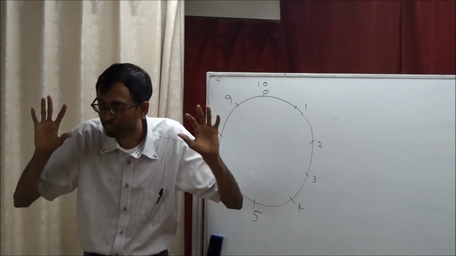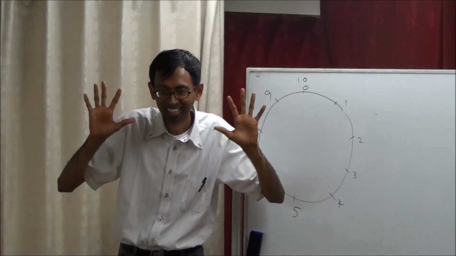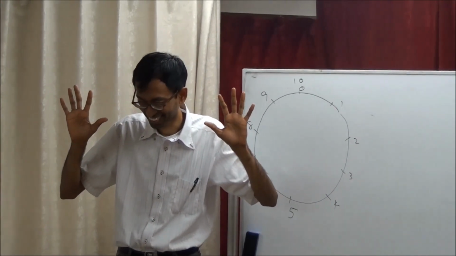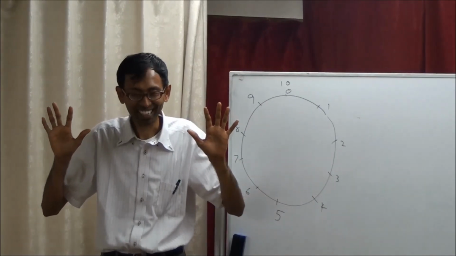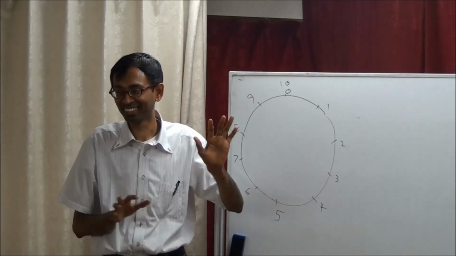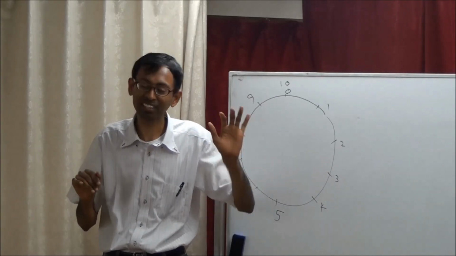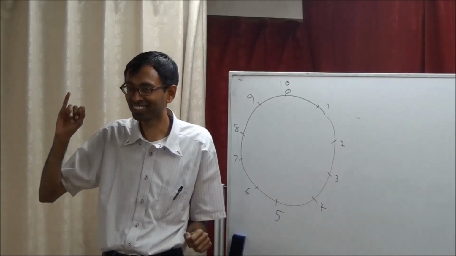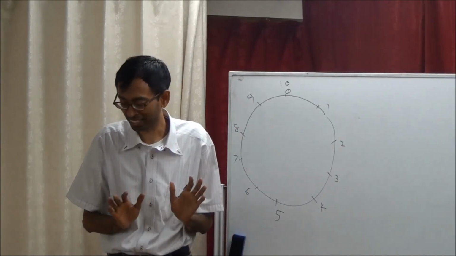Where is your 10th finger? 1, 2, 3, 4, 5, 6, 7, 8, 9, 10. If we start counting from 0, then this is 9. If we start counting from 1, then this is 10. You know this, right?